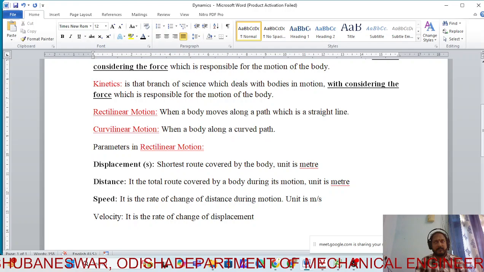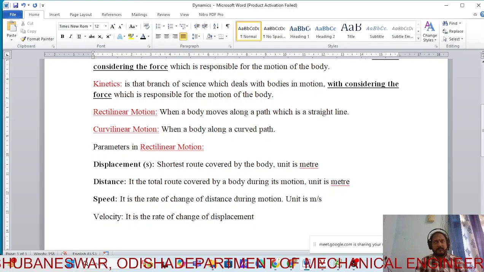Its unit is also meter per second. Clear? There is a difference between speed and velocity. Speed and velocity are not the same. Speed is the rate of change of distance, and velocity is the rate of change of displacement. Okay. Then what is acceleration?